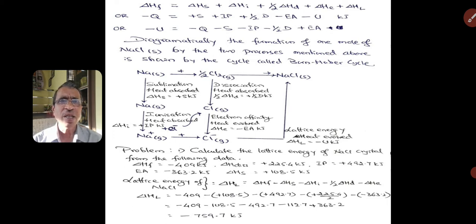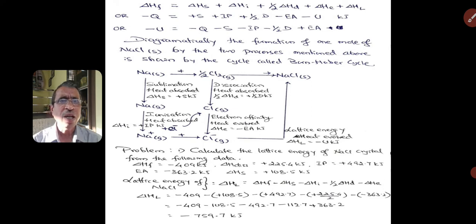The same thing is shown in a diagrammatic way, in the form of a cycle. This cycle is called the Born-Haber cycle. Students, go through this Born-Haber cycle and practice writing it. Based on this, problems will also be asked.